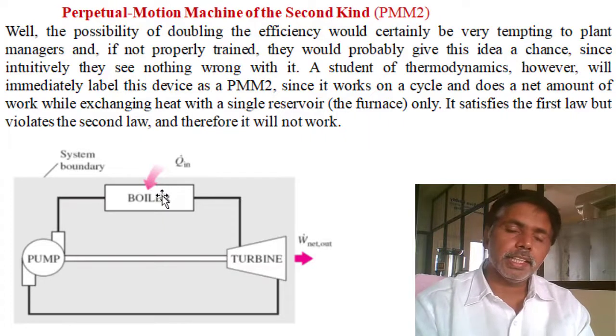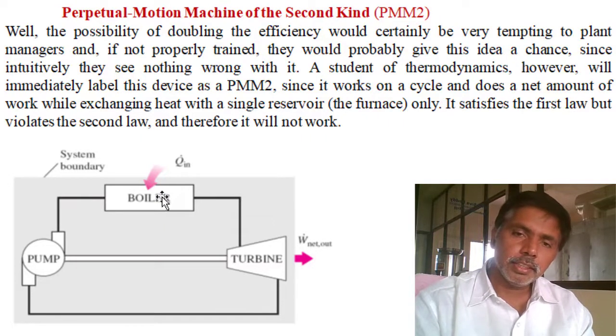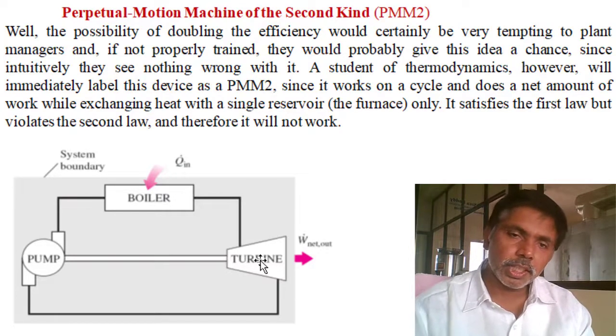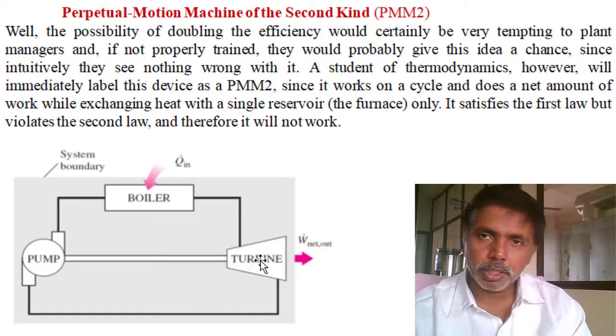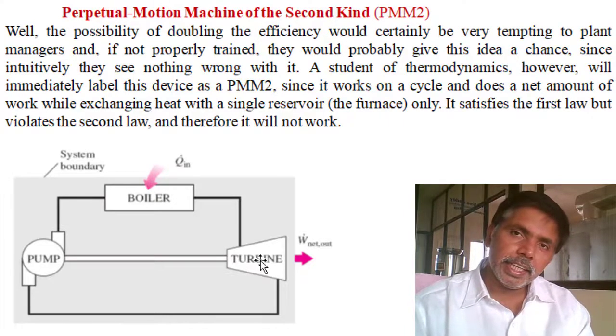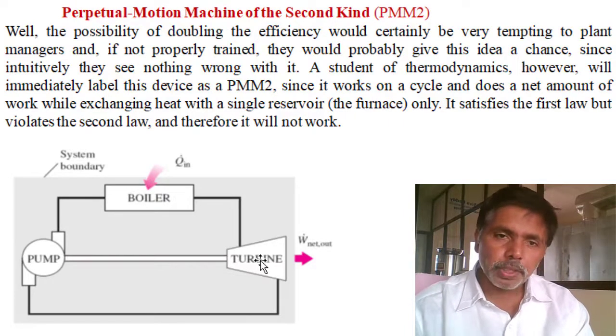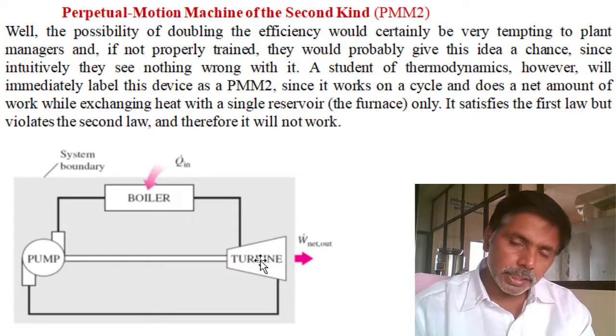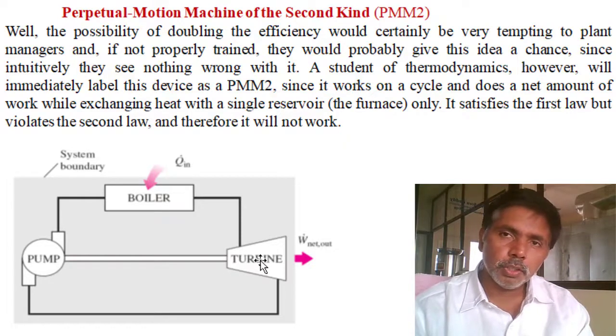Second, in a practical condition, suppose in the turbine we expand steam from boiler pressure to condenser pressure. Condenser is not there, but the condenser pressure is. Again the same steam I want to compress from condenser pressure to boiler pressure. It will take almost the same energy. Then where is the output?